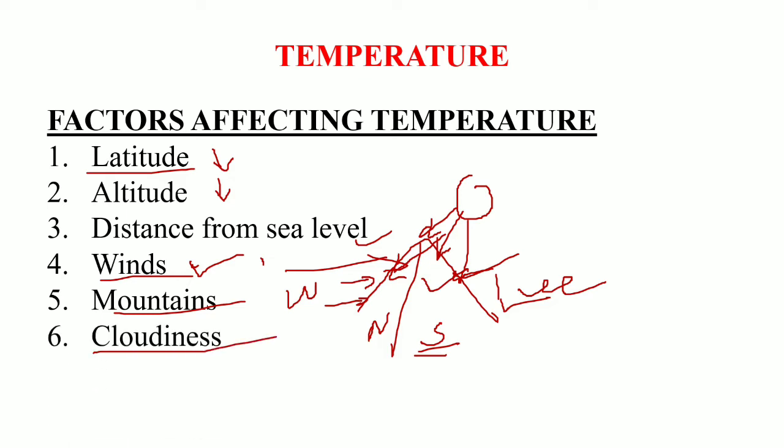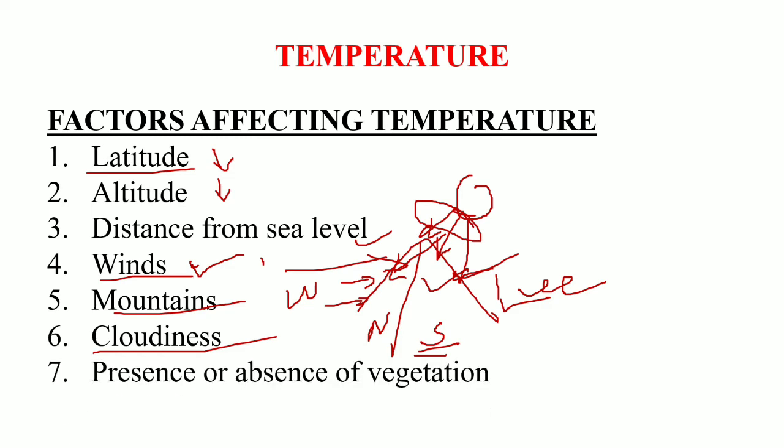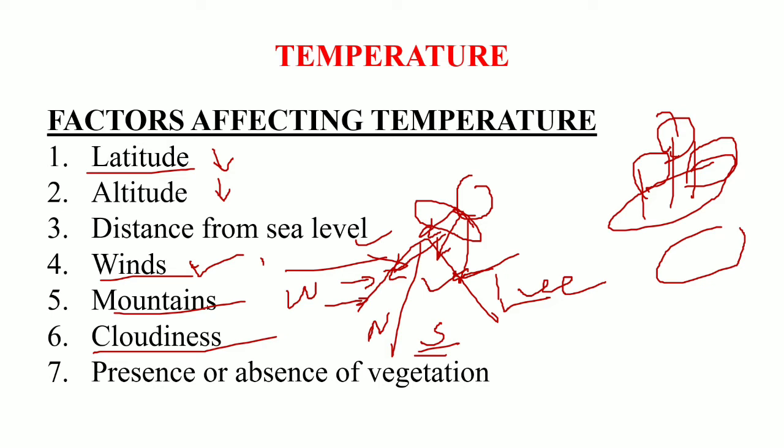Next, we have the cloudiness. As the clouds obstruct the path of the sun, it also influences the temperature. Then the presence or absence of vegetation. Suppose these are the vegetation present in an area, and there is another area which is bare and does not have any vegetation or has very little as compared to this area. The sun rays will not penetrate to the ground of this area. They will be obstructed by the vegetation present in that area. As a result, the temperature of this area will be less. While the area which is exposed and does not have any vegetation will receive the direct sunlight. As a result, the temperature will be higher as compared to the area where vegetation is present.